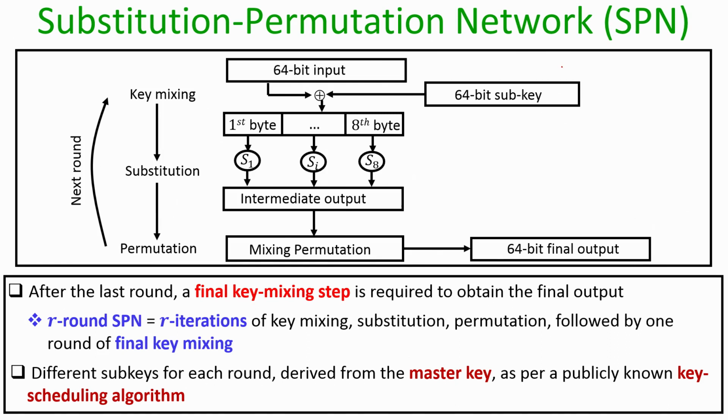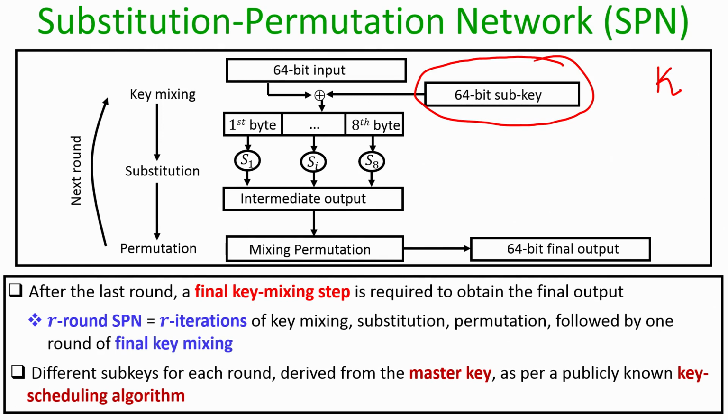And now, the question is how do we determine the sub keys for the individual rounds. So, we assume that we have a master key k for the function f_k(x) which we are interested to construct, and these 64 bit sub keys are selected from this master key as per a publicly known key scheduling algorithm, right. It depends upon how exactly my key scheduling algorithm is designed, and this key scheduling algorithm will also be publicly known, because remember the only thing which a sender and the receiver who are going to operate this keyed permutation f_k will share is the value of the key.